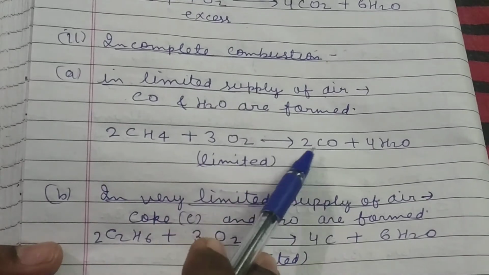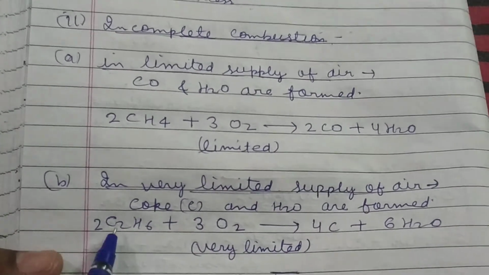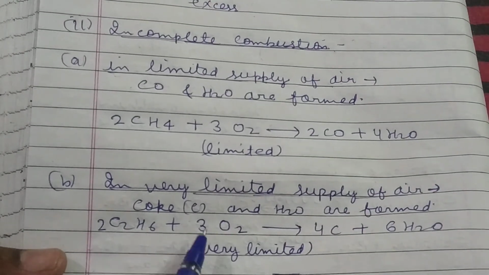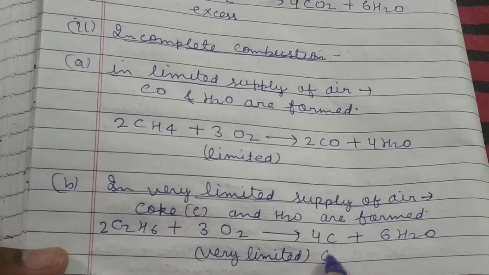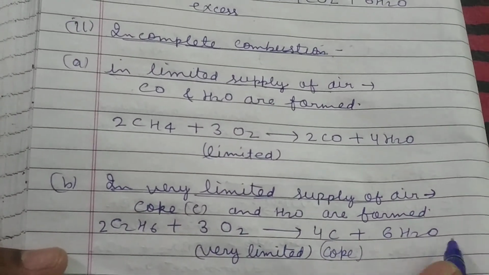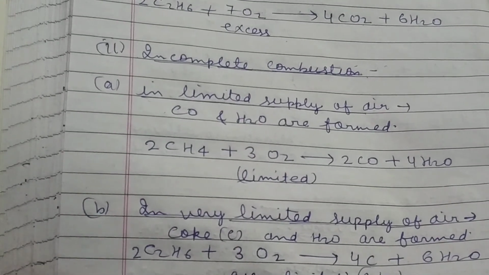C2H6 plus O2 again gives CO plus H2O. Only balancing will get changed. In the same manner, you can take methane plus O2 in very limited supply of air, coke, carbon, and H2O form. These are the reactions of alkane which will come in board exam.